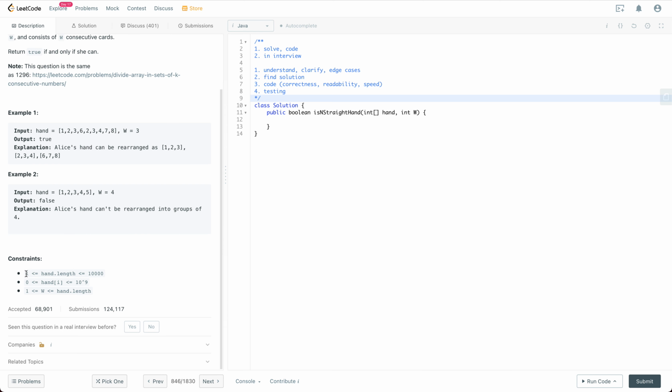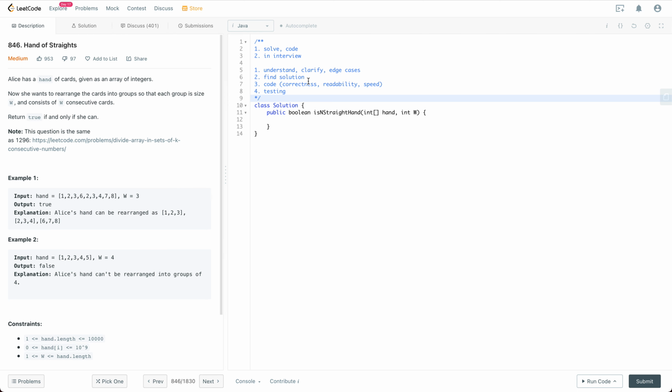The constraint says that hand.length is between 1 to 10k, so we can have up to 10k cards, and each card value is anywhere between 0 to a billion, and W is anywhere between 1 to hand.length. Okay, so having said that, it doesn't seem like we have too much room to think about edge cases, but more focusing on the general cases. So let's see how to solve this problem.